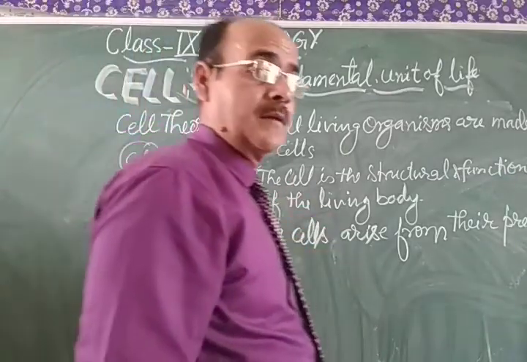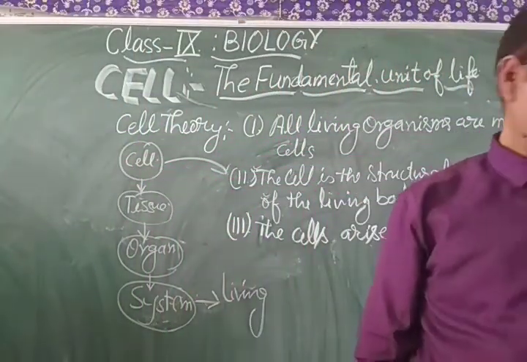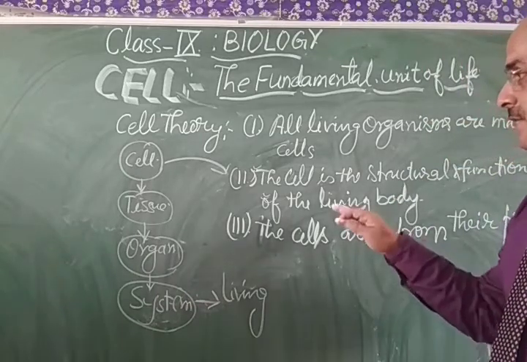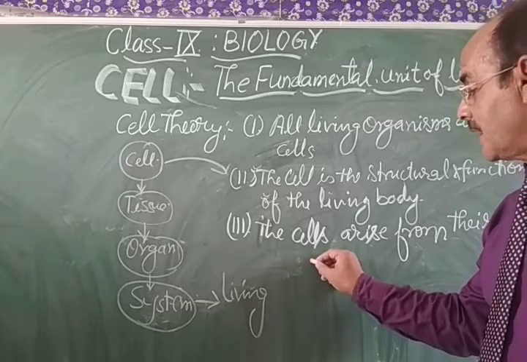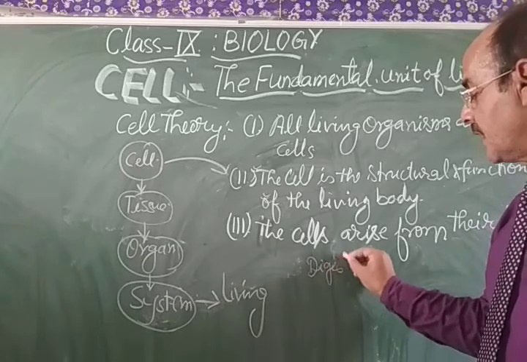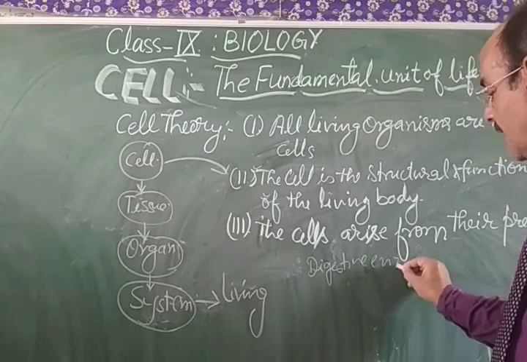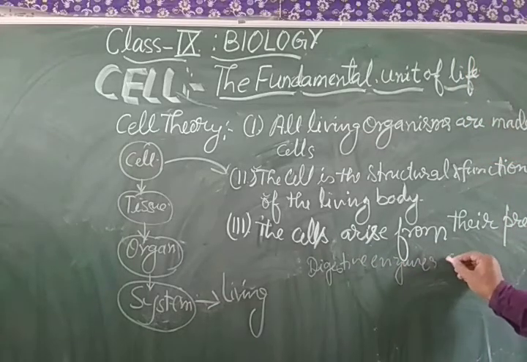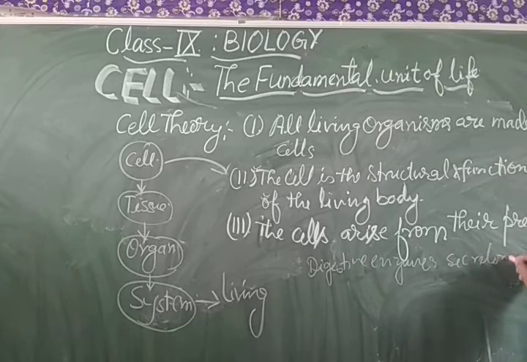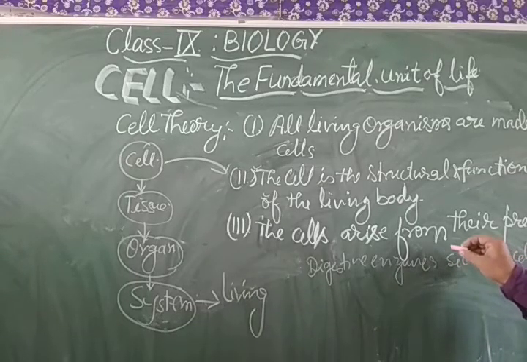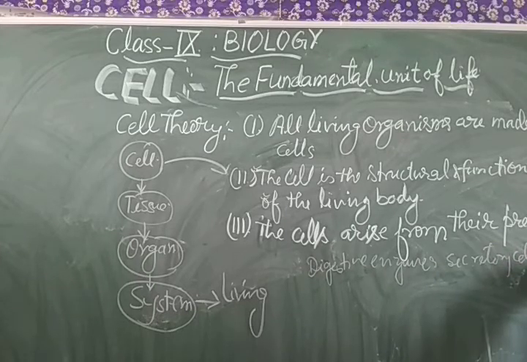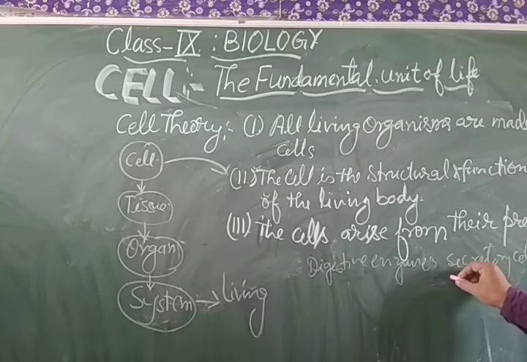My dear students, how can it be said to be the functional unit of the living body? Because every cell, like digestive enzyme secretory cells, is responsible for the secretion of digestive enzymes.